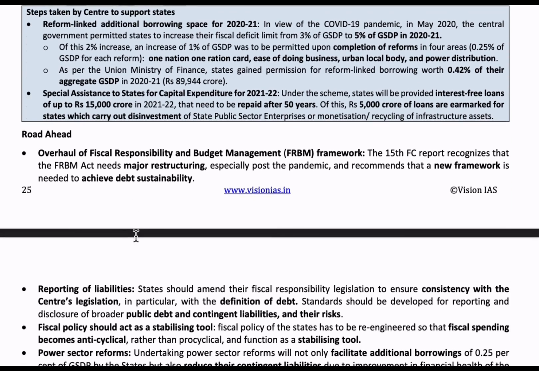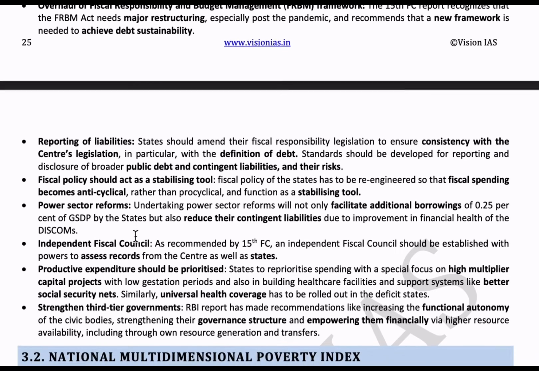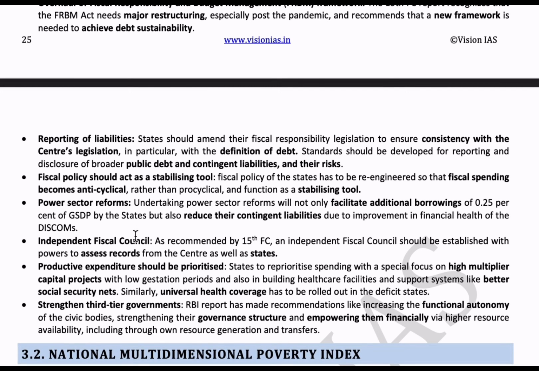So now the way forward is that the FRBM Act, the Fiscal Responsibility and Budget Management Act, should be restructured. Because of the financial problems that arose due to the pandemic situation, a new framework should be brought in to achieve financial stability. Next, public liabilities, like public debts and loans that are to be paid, must be disclosed by the states. That should be open and transparent. All the debts and loans should be transparent.